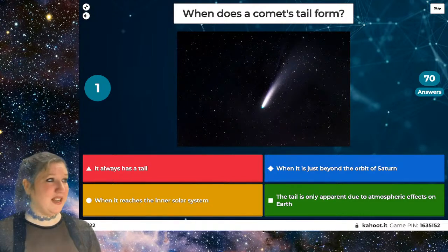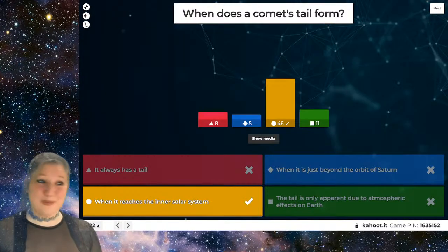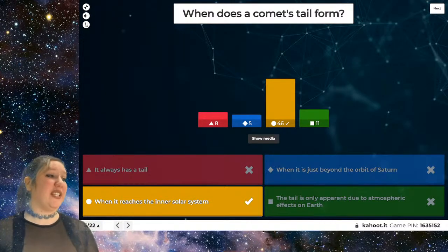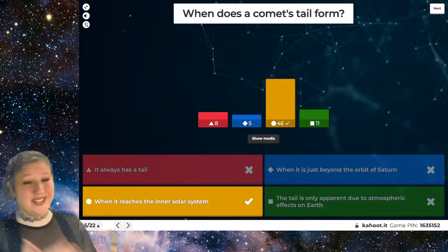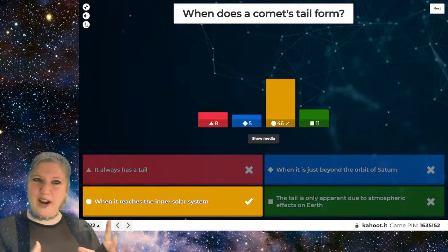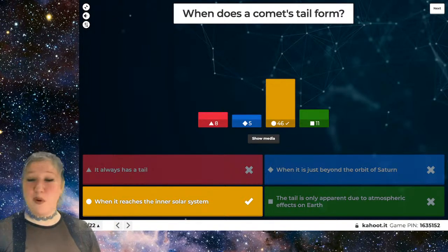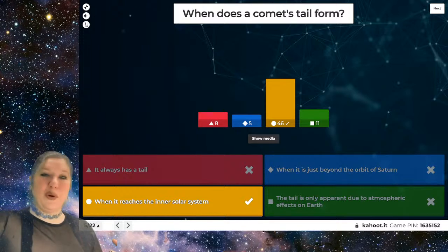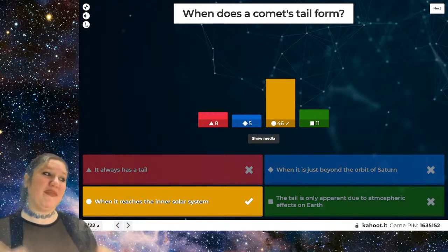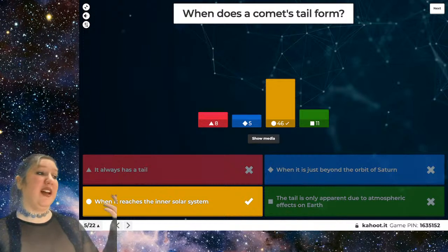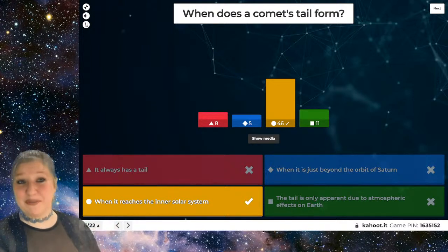You just have a couple of seconds left. There we go. The answer, which most of you got once again, is when it reaches the inner solar system. So a comet's tail forms, as we learned previously that a comet is mostly made of ice and rock and dust, when it reaches the inner solar system, and essentially light from the sun starts to evaporate that ice and other compounds that are in the comet, and there's a stream of material that is going away from the sun at all times. And so we only see that when the comet reaches a close enough distance to the sun where it starts